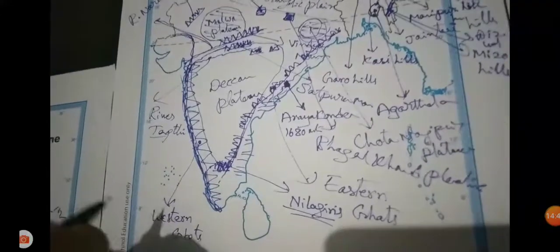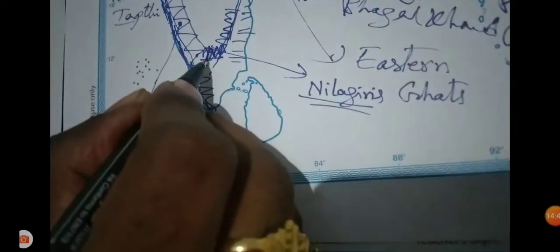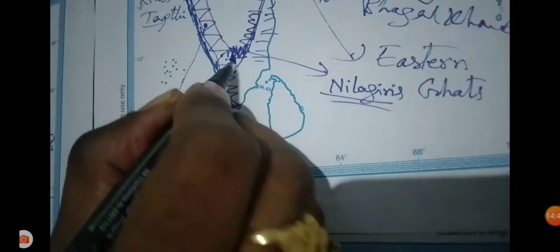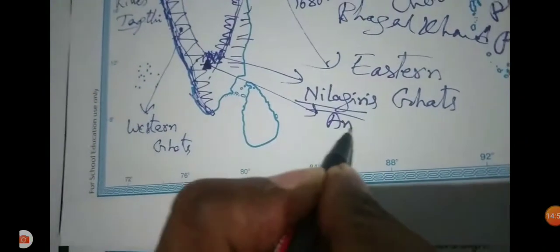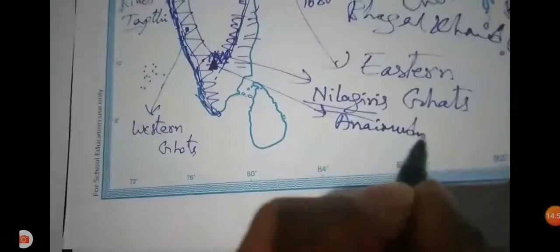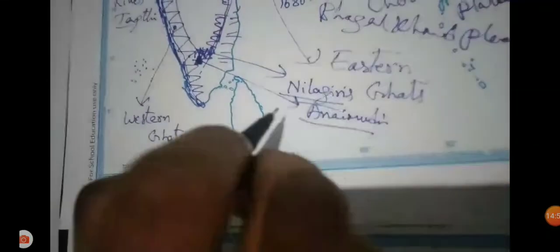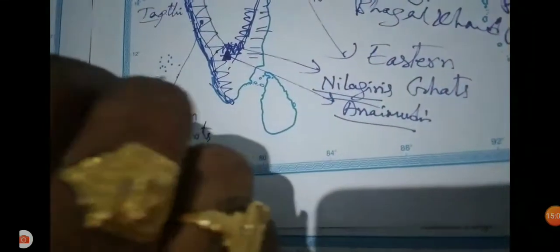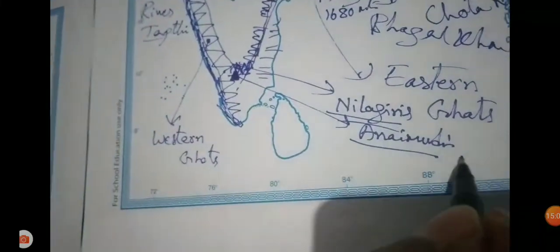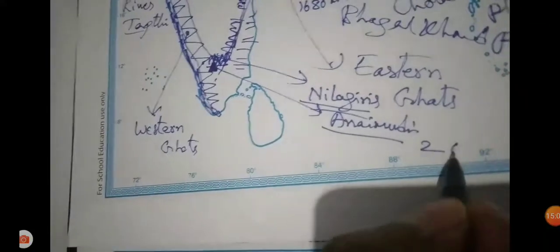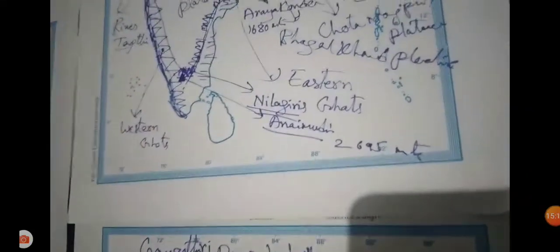The highest mountain peak in the Western Ghats is Annaimudi. It is located in Kerala, in the Annamalai Hills. Annaimudi is the highest peak in South India, and it is very important. It is 2695 meters in height.